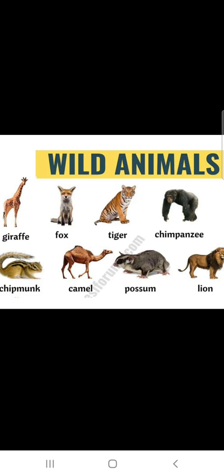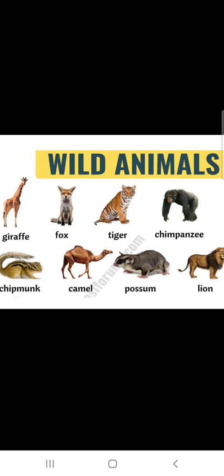Now children, what are wild animals? We all know wild animals that hunt other animals for food are called predators. For example, tigers, lions, wolves, leopards, and so on. Sometimes, due to deforestation, such animals enter human settlements in search of food and may kill domestic animals or people.